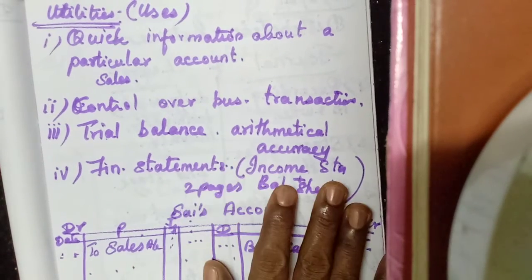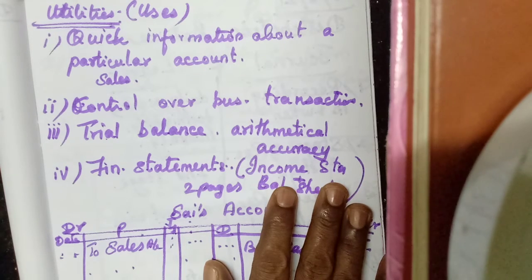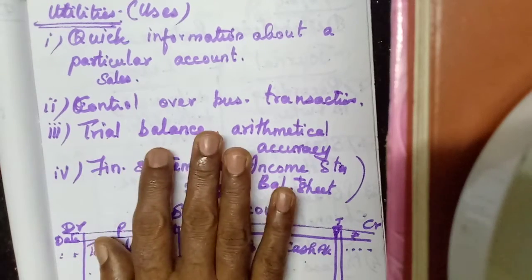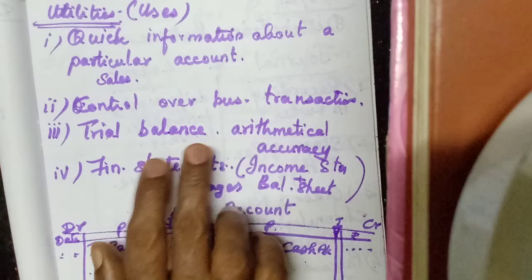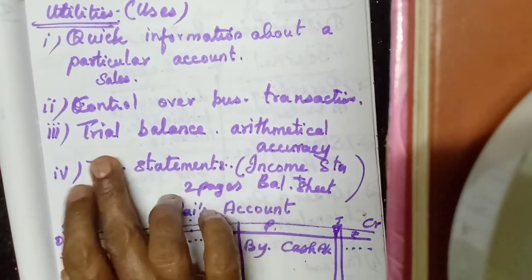Here everything, all the transactions will be posted and we will come to know a particular item if it shows more expenses or it shows less income. We can analyze about a particular account balance, why this much, or sales very less, or purchases more, sales less. Then we can analyze, okay, stock is more, so how to sell out this stock, they have to find out a solution. So we can have control over a business transaction since we have the ledger account.